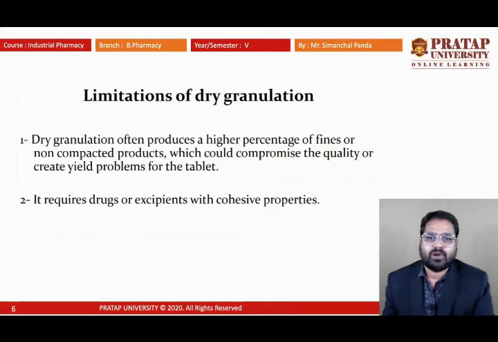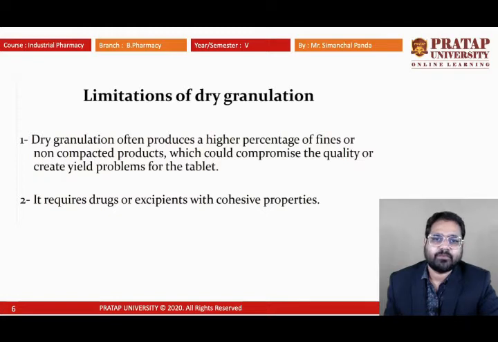So the next one, what are the different limitations of dry granulation? As I told, a small amount of moisture is used in the dry granulation method.